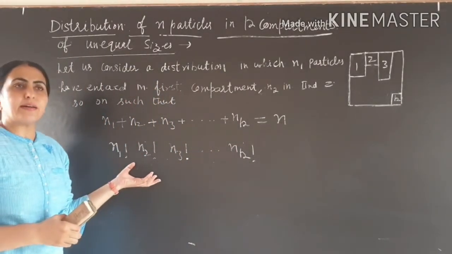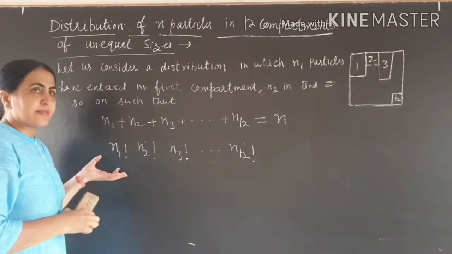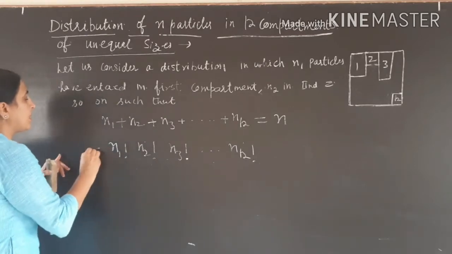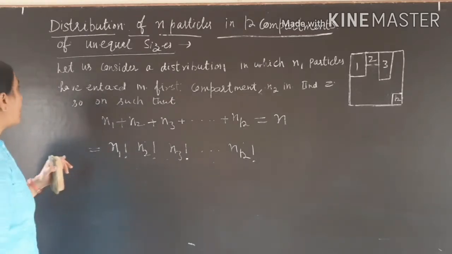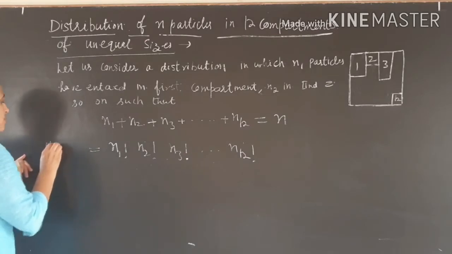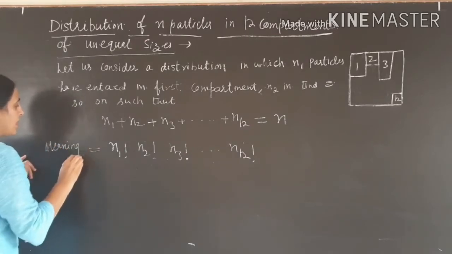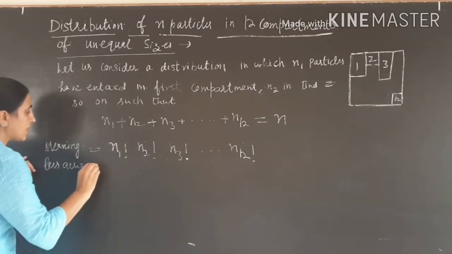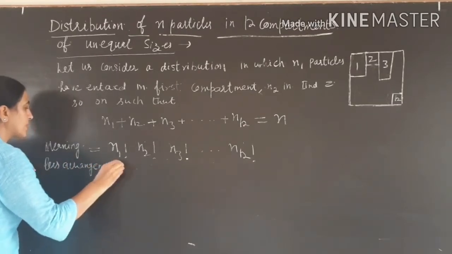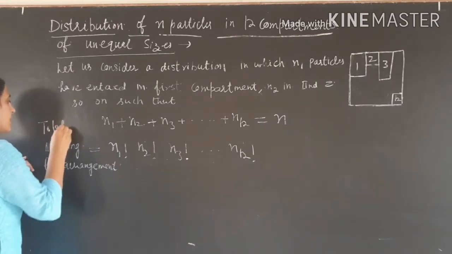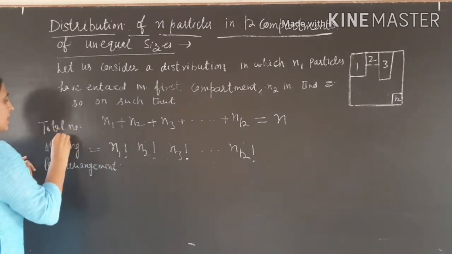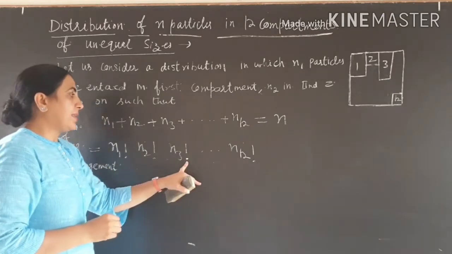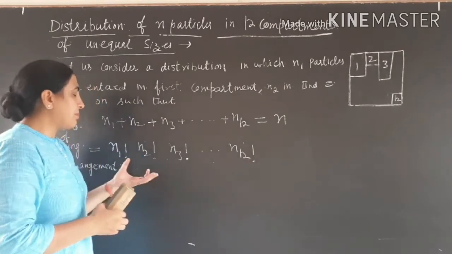What is this? We have studied in the previous lectures that when particles are arranged in this way, it is called meaningless arrangements. So the total number of meaningless arrangements is n1 factorial, n2 factorial, n3 factorial, up to nk factorial. So they are in multiplication.